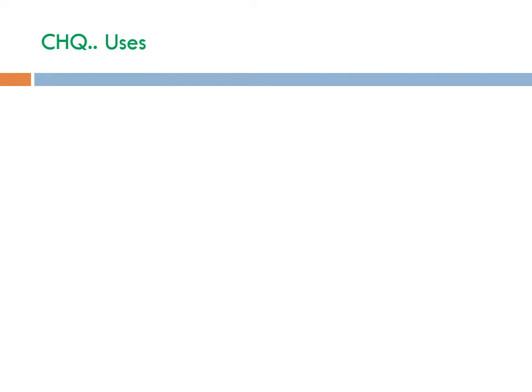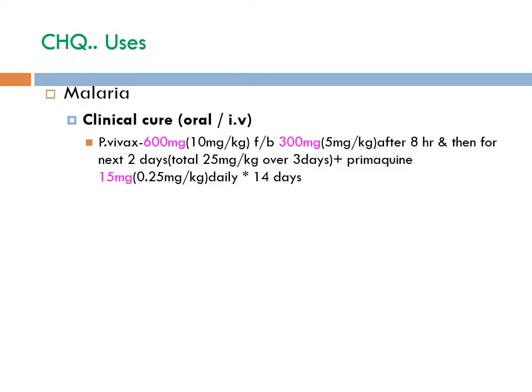Therapeutic uses of chloroquine. We all know that it rapidly controls the acute attack of malaria. In India, it is the drug of choice for clinical cure of P. vivax, P. ovale and P. malariae infection, but not for P. falciparum. For P. vivax acute attack, it is given in a dose of 600 mg as loading dose, followed by 300 mg after 8 hours, and then for the next 2 days it is repeated. Total 25 mg per kg over 3 days is given, followed by primaquine 15 mg for about 14 days for radical cure purpose.